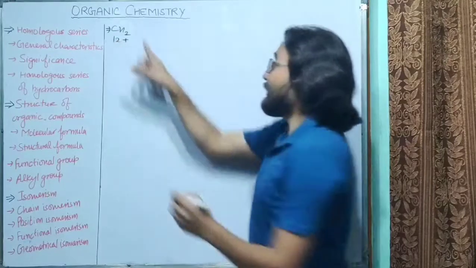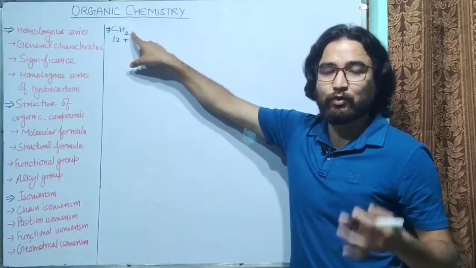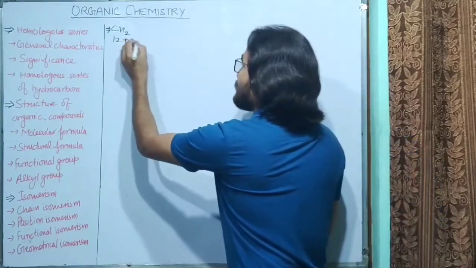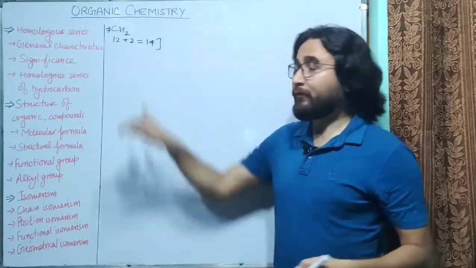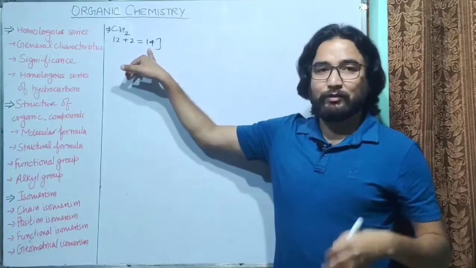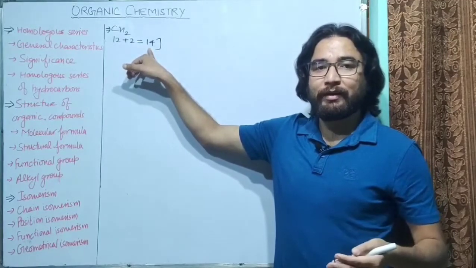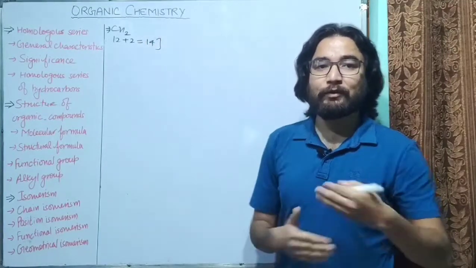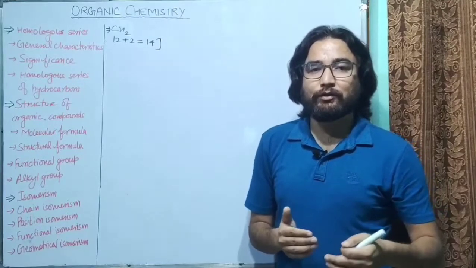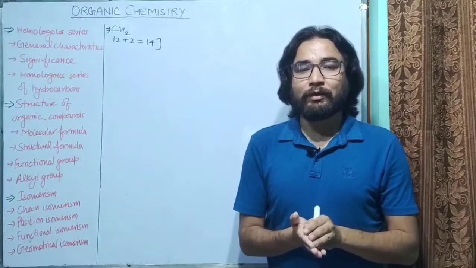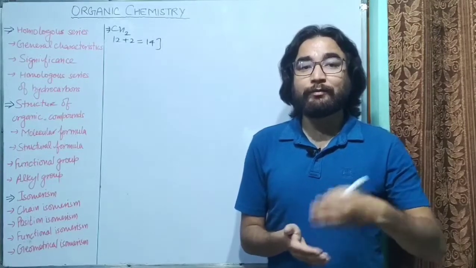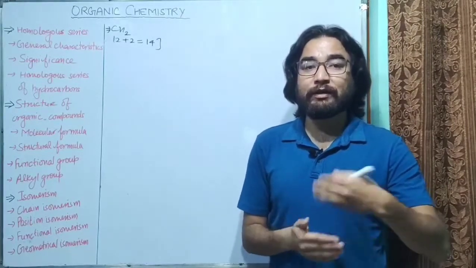And what is the atomic mass of hydrogen? That is 1. There are two hydrogen atoms, so 12 plus 2, that is 14. It means every next member of homologous series will increase its molecular mass by 14. So if there is some molecular mass of the first compound, the next compound will have the molecular mass 14 more than the previous one, and it will keep going on.